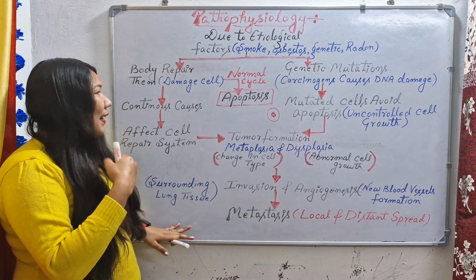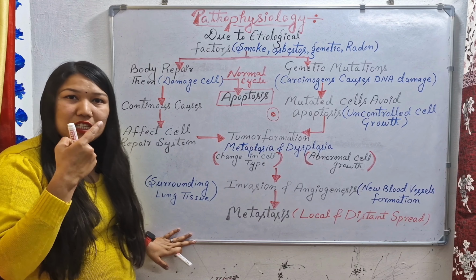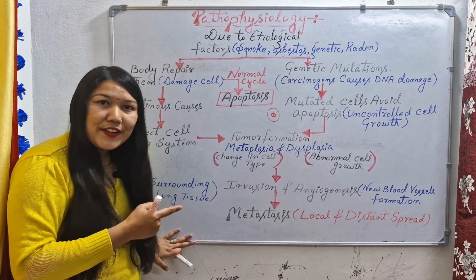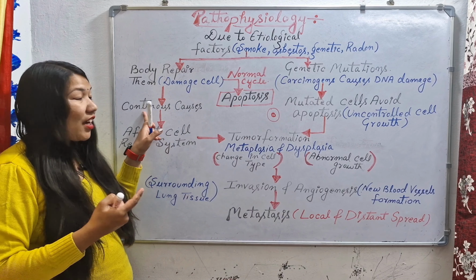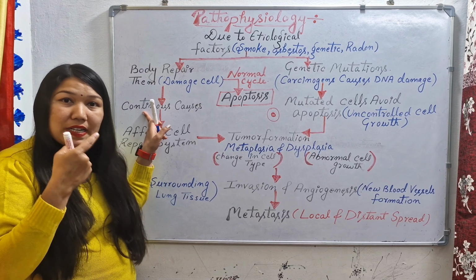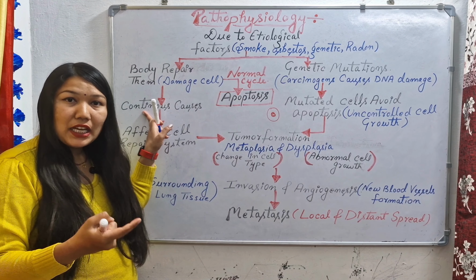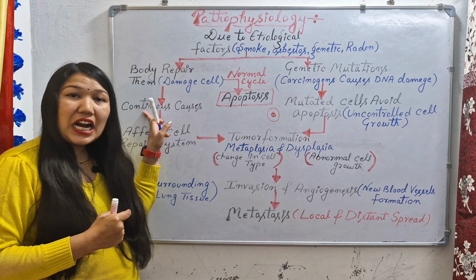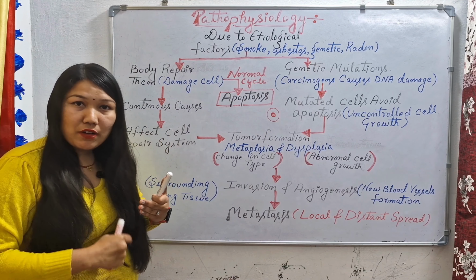Then again, if the person is smoking for a long duration of time and a lot of carcinogens are entering our body, there is a continuous cause, meaning the person is not quitting smoking. Continuous exposure through asbestos, radon and carcinogenic factors is coming into our body.